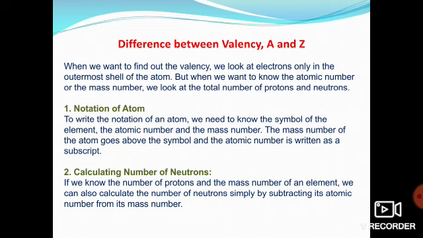Oxygen's atomic number is 8. What will be its proton number? Yeah, 8, right? So just write down its electronic configuration. It will be 2, 6, right? In the outermost shell, how many electrons are there? 6. Obviously it is 6. So 6 will be your valence electrons.